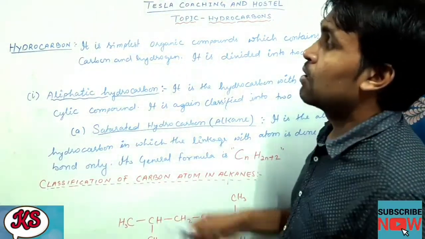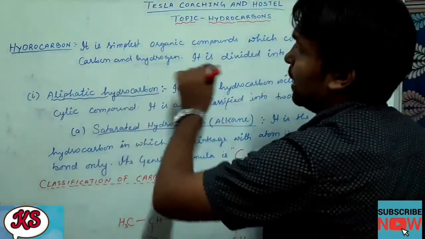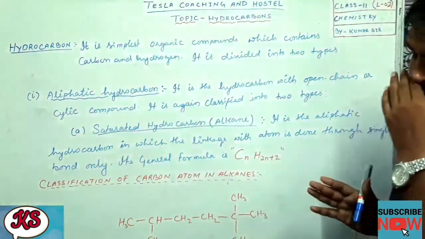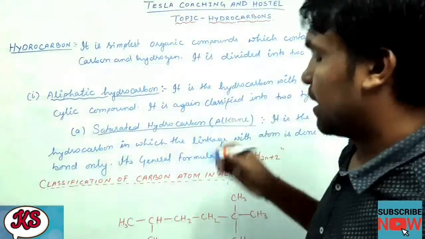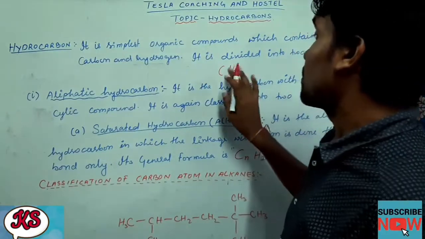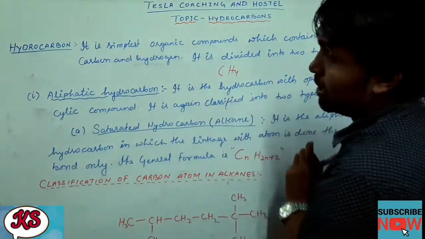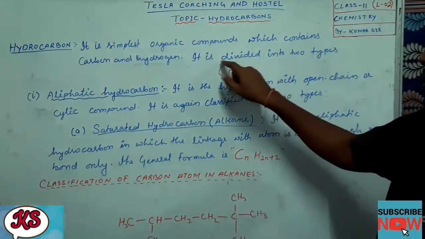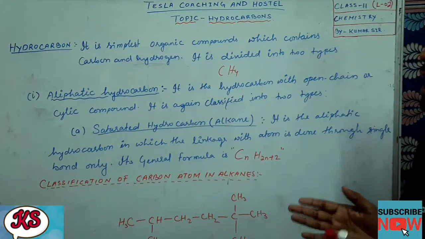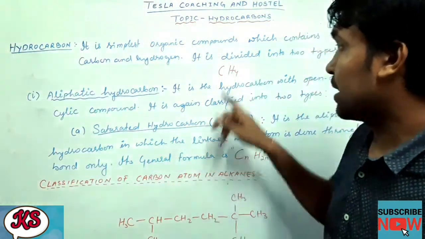What is a hydrocarbon? A hydrocarbon is the simplest organic compound which contains only carbon and hydrogen. For example, CH4. This is the simplest example of a hydrocarbon. Why? Because it contains only carbon and hydrogen: one carbon and four hydrogens. So this is a hydrocarbon, the simplest form of organic compounds, which contains carbon and hydrogen.